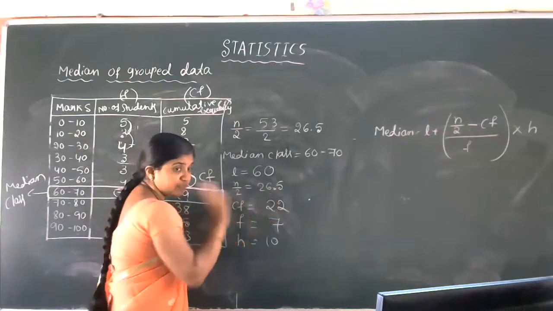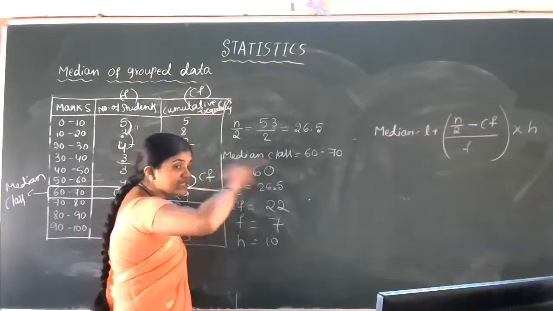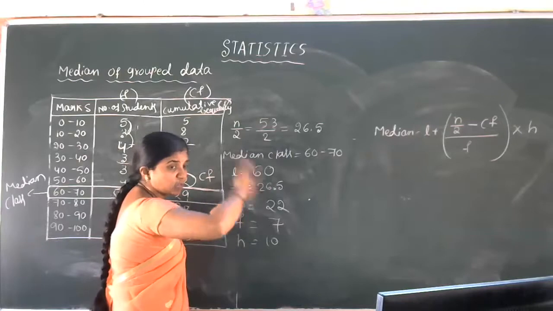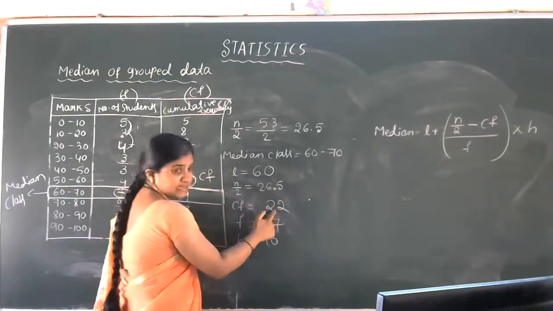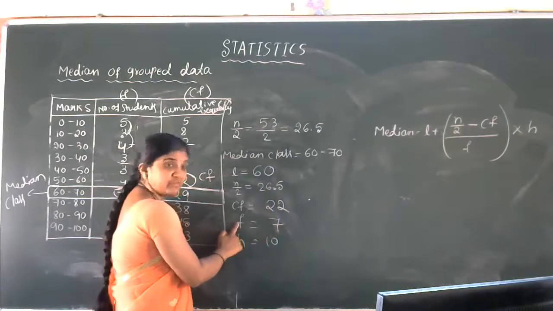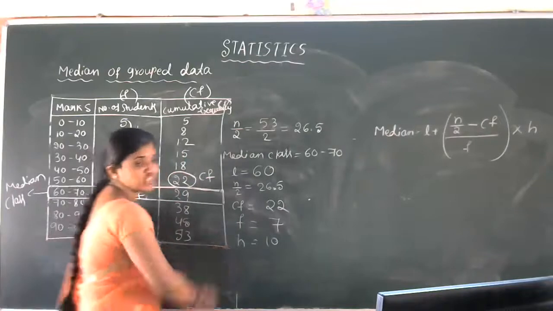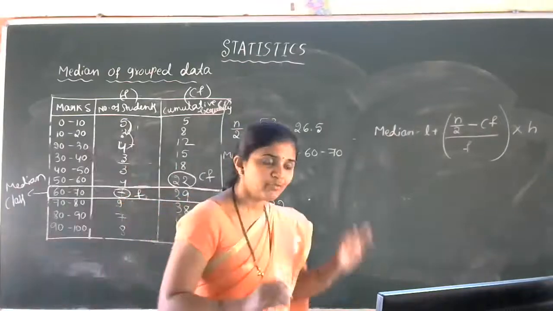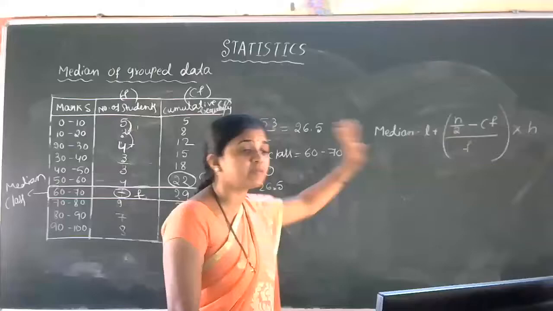CF is the cumulative frequency of the class preceding the median class, which is 22. F is the frequency of the median class, which is 7. Then H is the class size. So if you got this much properly, then that part is very easy, just a substitution part.